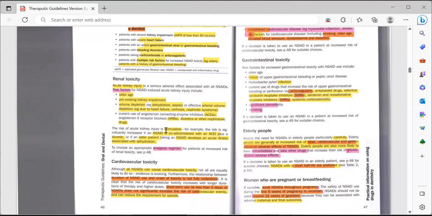The risk of acute kidney injury is cumulative. For example, the risk is significantly increased if an NSAID is co-administered with an ACE inhibitor plus a diuretic.